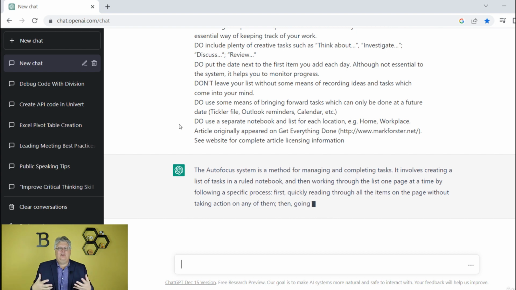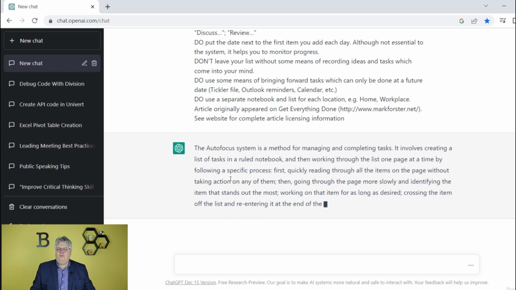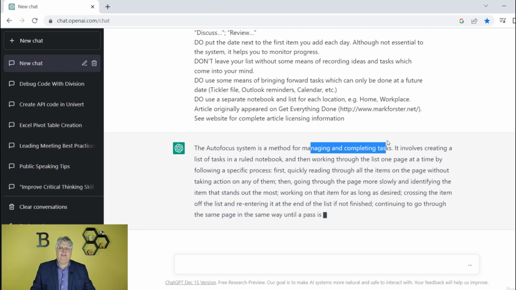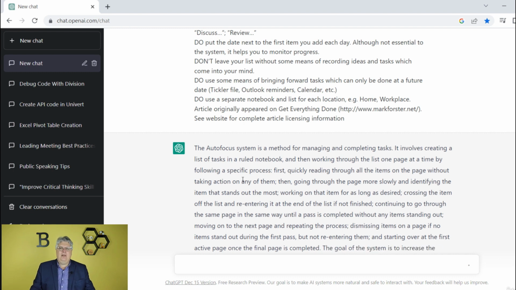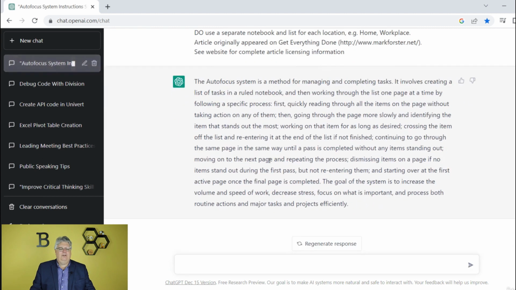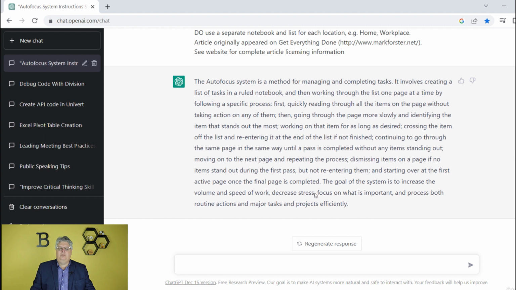So now think about this. If I start reading this article, it'd be hard on my eyes. ChatGPT is already summarizing the autofocus system for managing and completing tasks. It's a productivity type system, and it's going to walk right through how to do that in a summary manner. Think about the documents you might have to read, technical manuals, or articles that might be for your own improvement at work. And see how it's added now to my chat list here. I just took that 6-page, hard to read, poorly fonted article and turned it into really one big paragraph. Maybe that should be broken into other paragraphs, right? So now I've got something that's easier for me to consume.